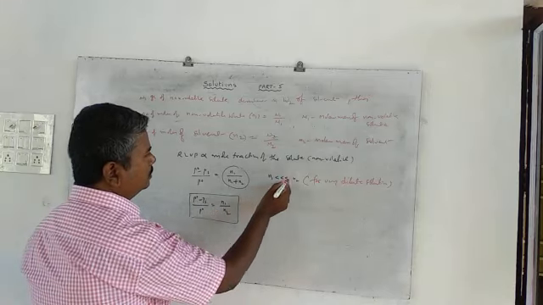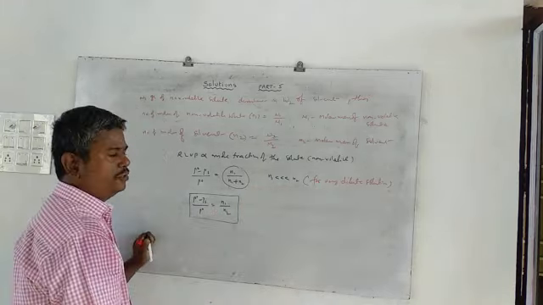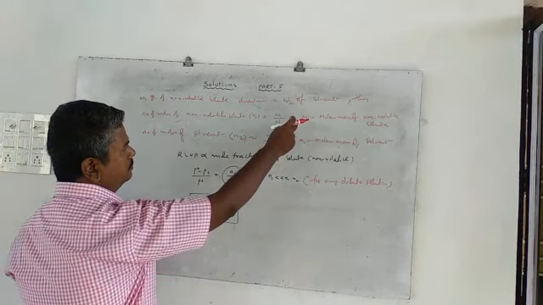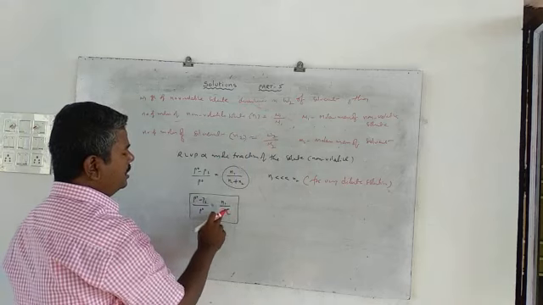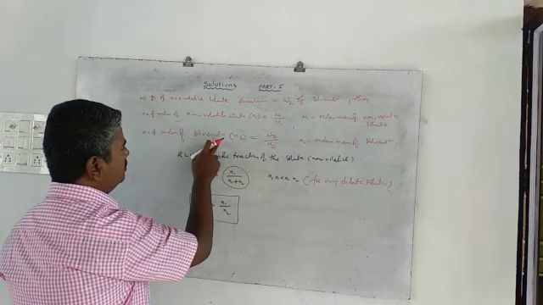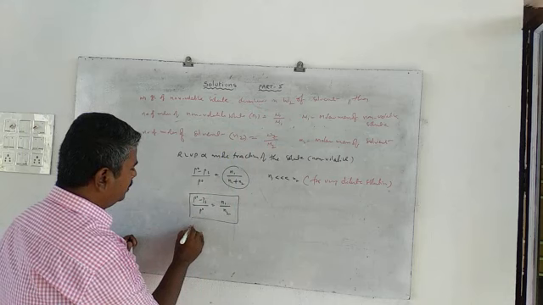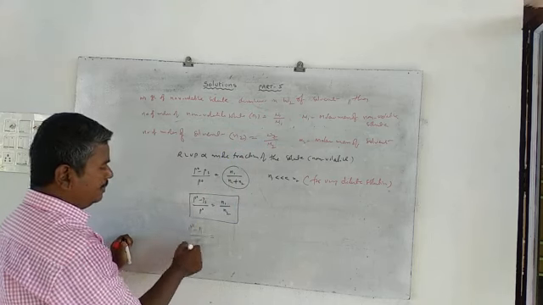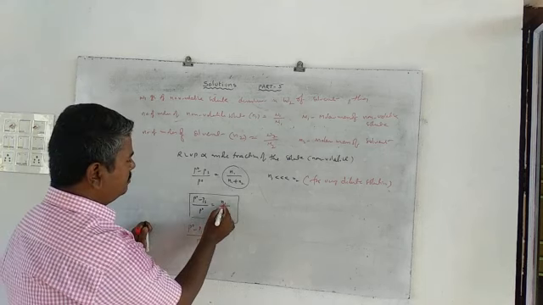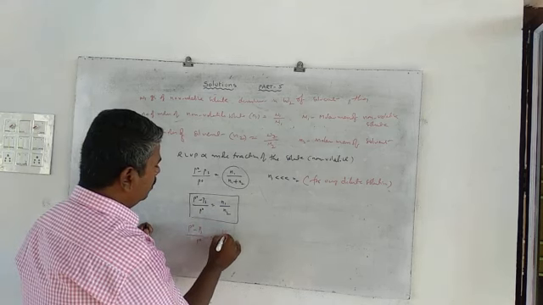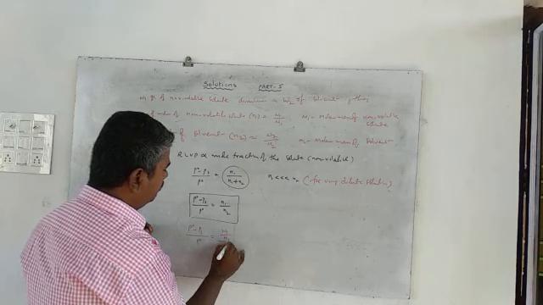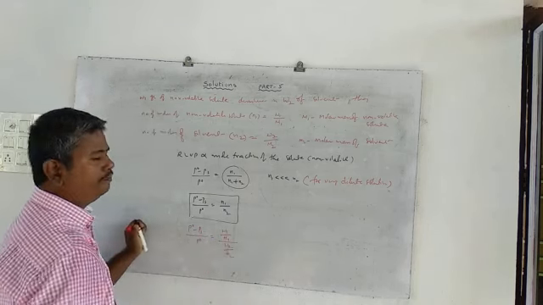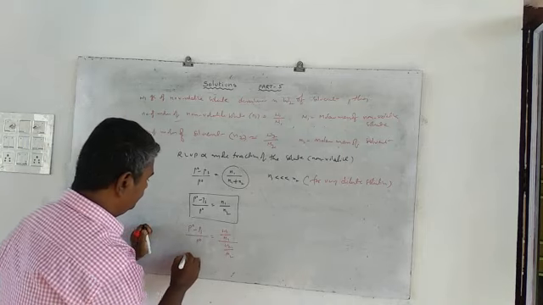Now for a very dilute solution, we know that N1 is the number of moles of the non-volatile solute, and N2 means the number of moles of solvent. Then (P0 minus PS) by P0, which means the relative lowering of vapor pressure, equals (W1 by M1) by (W2 by M2).